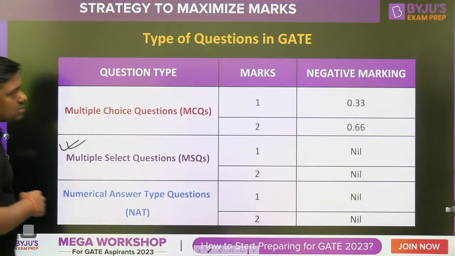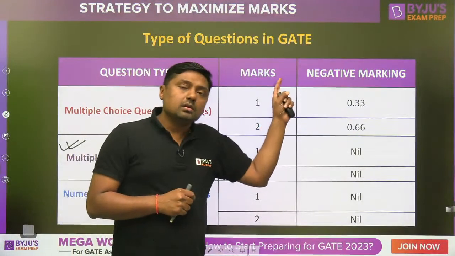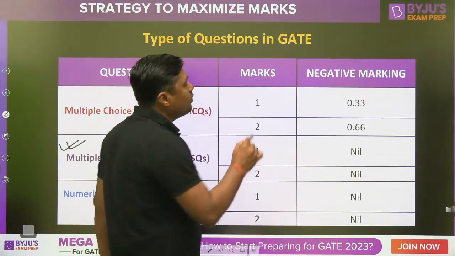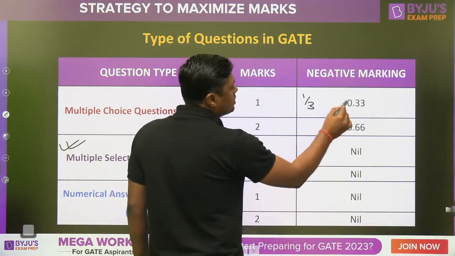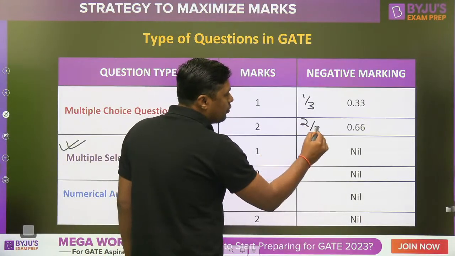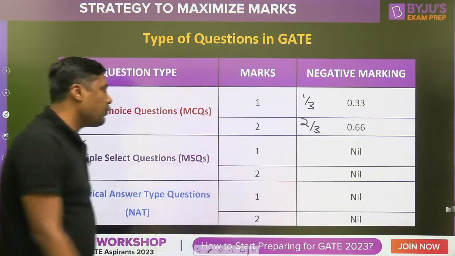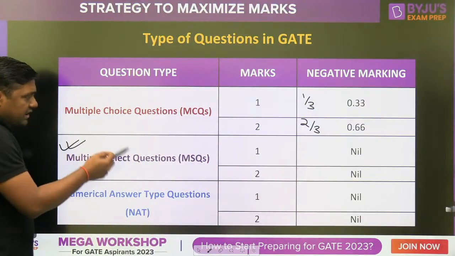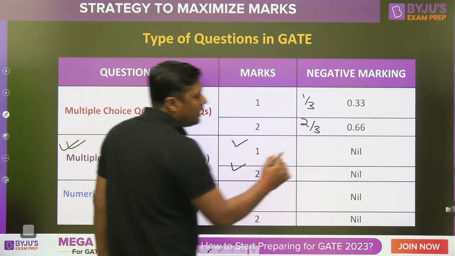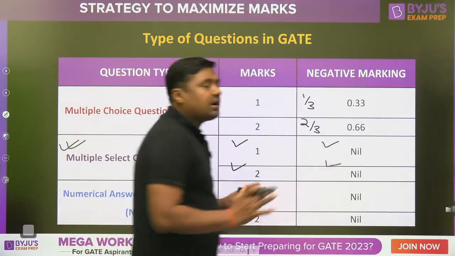Okay, 1 marks and 2 marks. What about the negative marking? In MCQ we have 1/3 negative marking in 1 marks question, that is 1/3 means 0.33 marks, and in 2 marks question 2/3 negative marking, that is 0.66. Multiple select question, it may be of 1 marks, it may be of 2 marks, that is a new pattern. Nil negative marking, there is no negative marking.